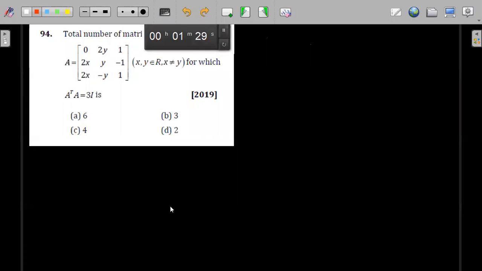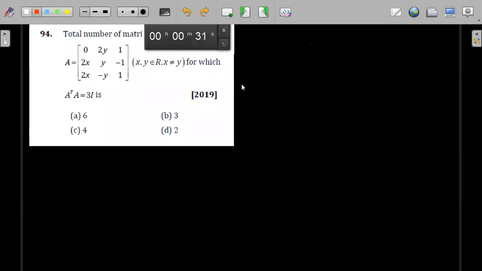Yes, 4 values. Lakshmi, very good. Correct. Yes, two values of x and y each, so 4 matrices. Yes, very good. 4, very good.